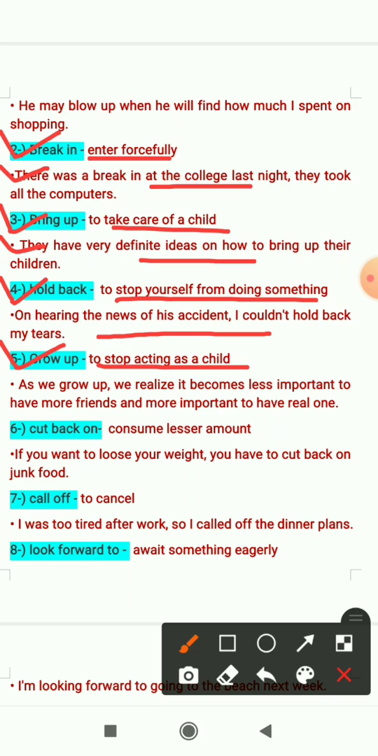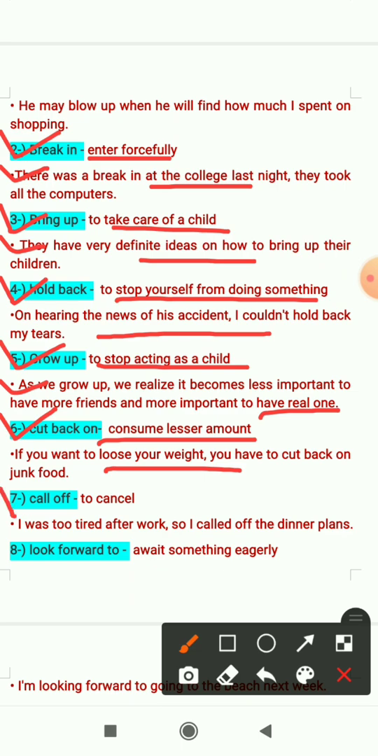Sentence will be as we grow up, we realize it becomes less important to have more friends and more important to have real ones. That means when we grow up, when we stop acting as a child, we realize that it is more important to have real friends than the maximum number of friends. Sixth one is cut back on. It means consume lesser amount. Sentence will be if you want to lose your weight, you have to cut back on junk food. If you want to lose your weight, you have to consume lesser amount of junk food.